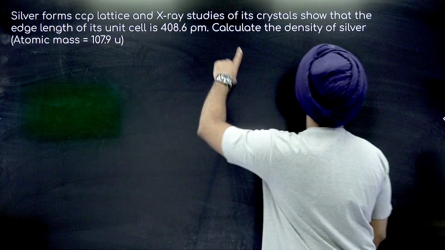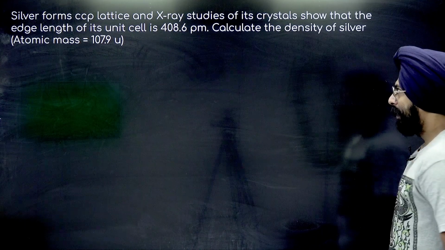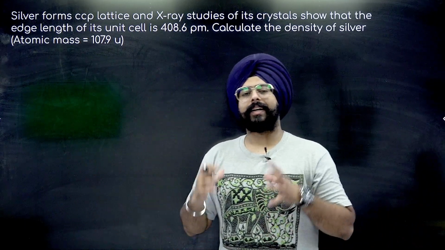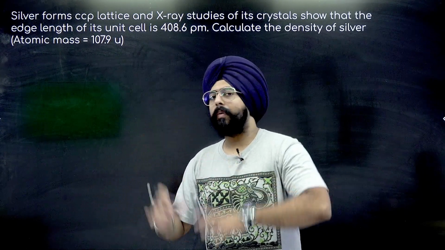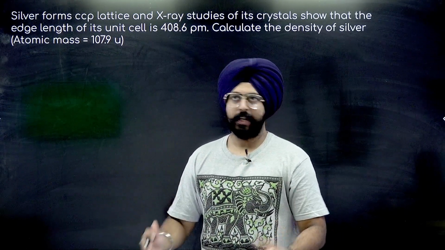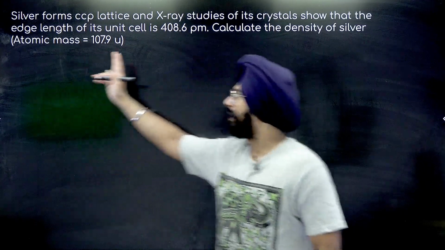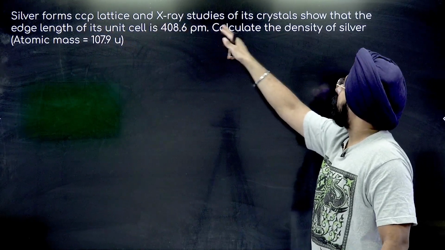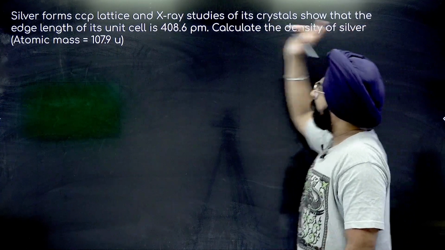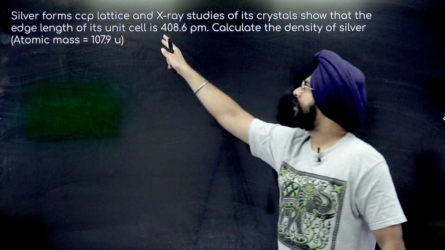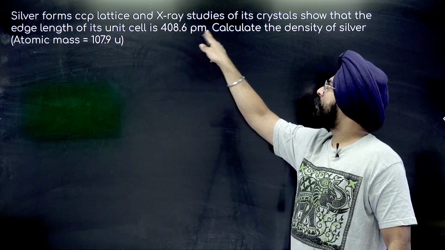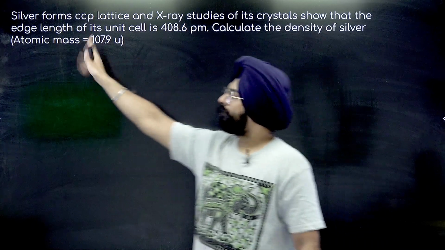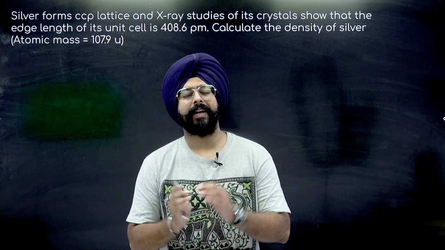Yeah. So this is a very interesting question that I have for you. And once we solve this question, all of the points that I have discussed with you will become extremely clear. So this question is very important for us to solve right now. Silver forms CCP lattice and X-ray studies of its crystals show that the edge length of its unit cell is 408.6 picometers. Calculate the density of silver. Atomic mass is given. It's a very easy question.